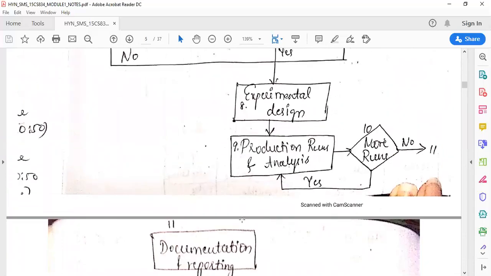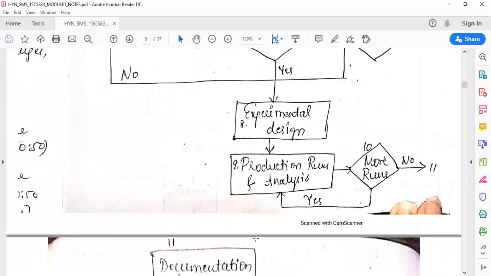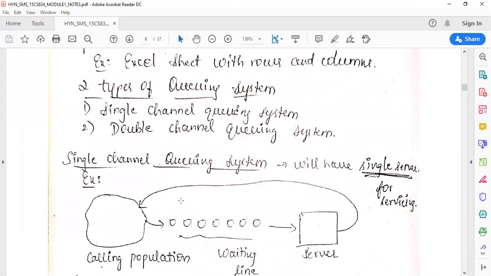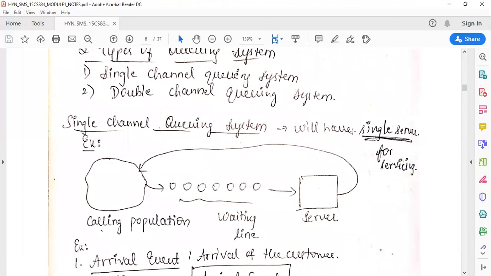So these are the 12 steps which are used in a simulation study. Then let's move on to the types of queuing system. We have two types of queuing system: single channel queuing system and double channel queuing system. In a single channel queuing system, we will have a single server for servicing.